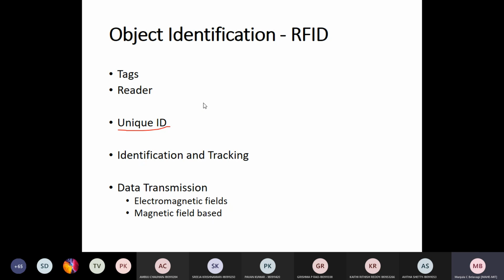Rahul Gupta. RFID tags classification. Anybody else? Anybody?